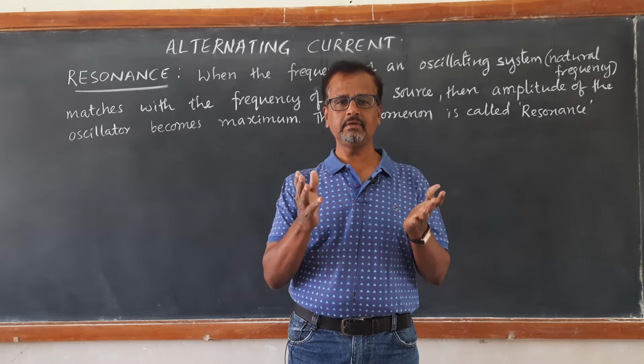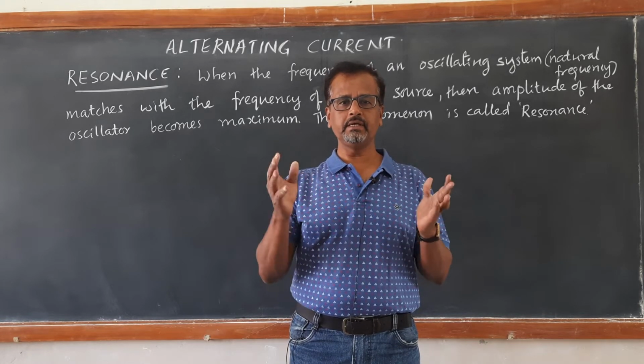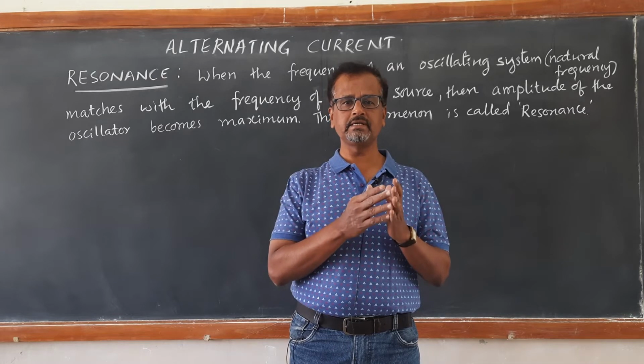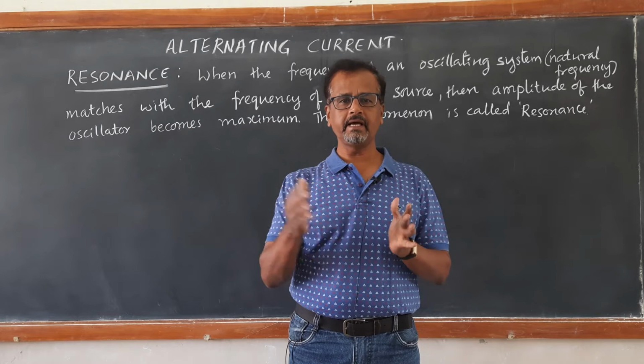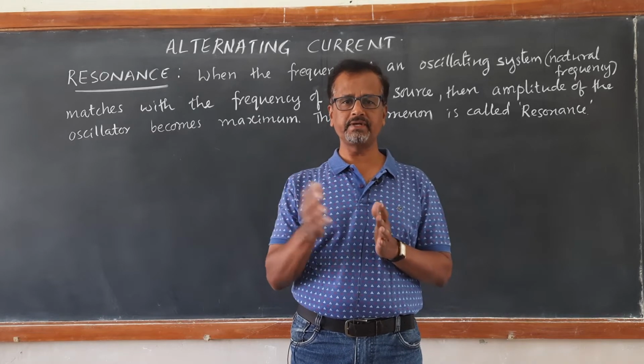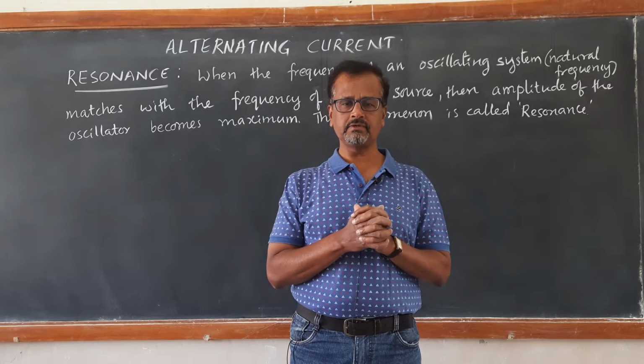For example, a swing. When a child swings, the oscillator is the swing, and it has its own natural frequency of oscillation.